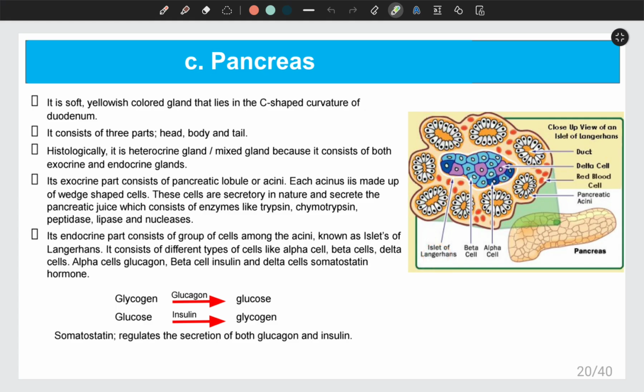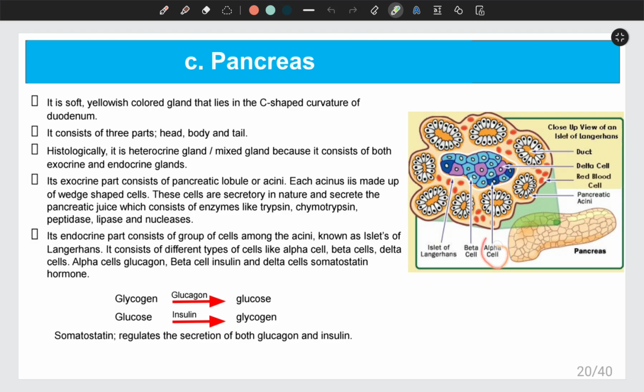Whenever we check the islets of Langerhans, you can see it is made up of three types of cells. Here, the blue cells are known as alpha cells. We have light blue cells known as beta cells, and pink cells known as delta cells. Each cell produces a different kind of hormone.